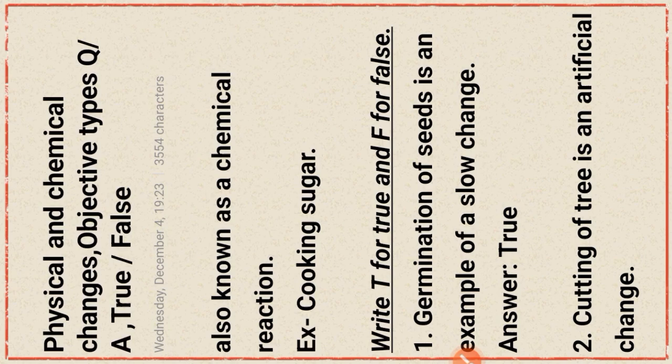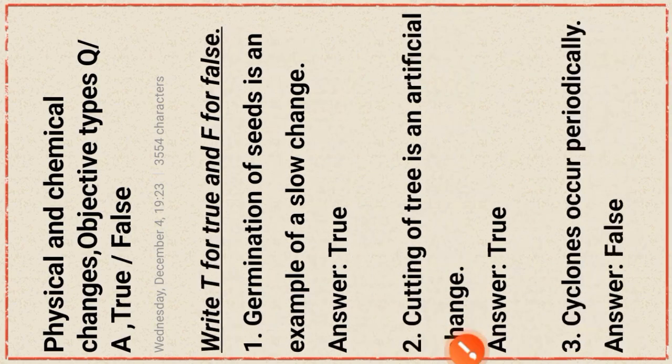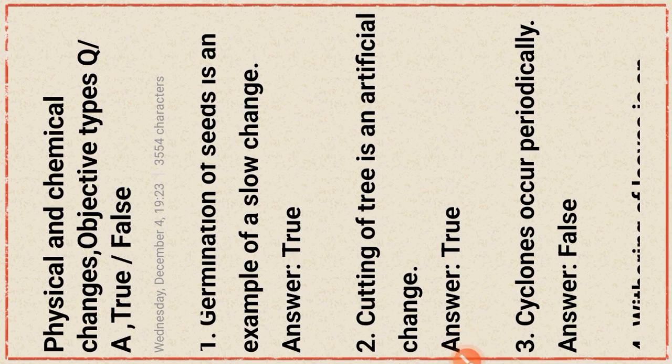At first, germination of seed is an example of a slow change. This statement is true. Next question, cutting of tree is an artificial change, that is the change by human. This statement is true. Next question, cyclones occur periodically. This statement is false. It is the irregular change.